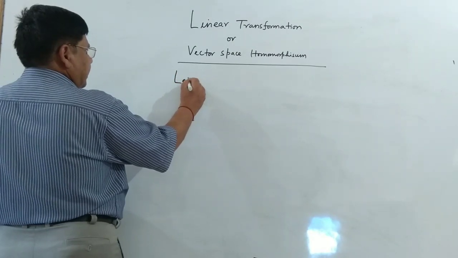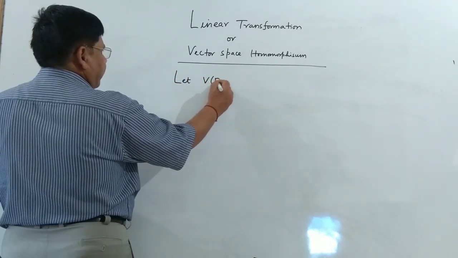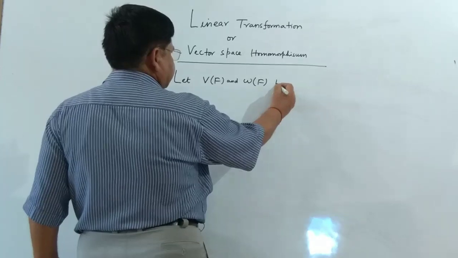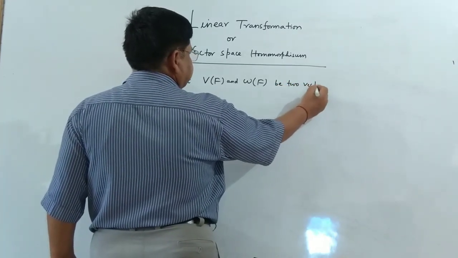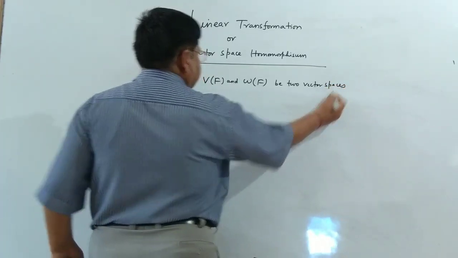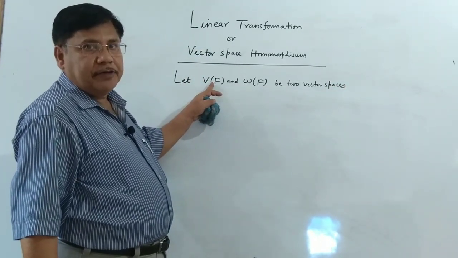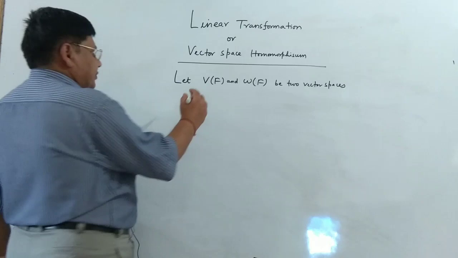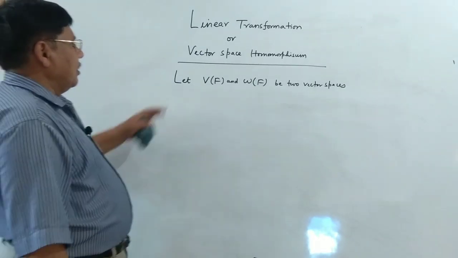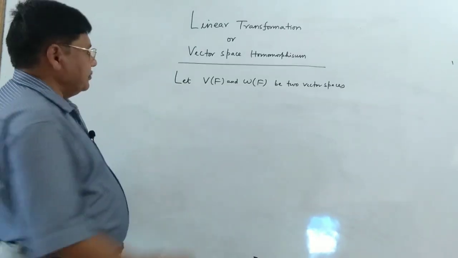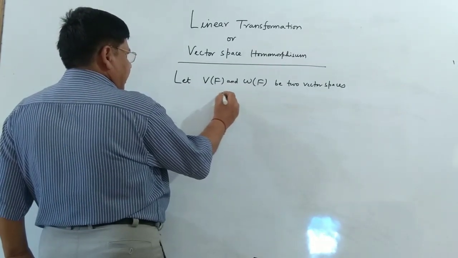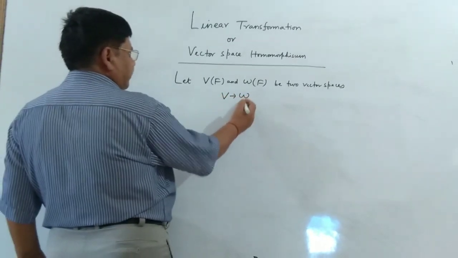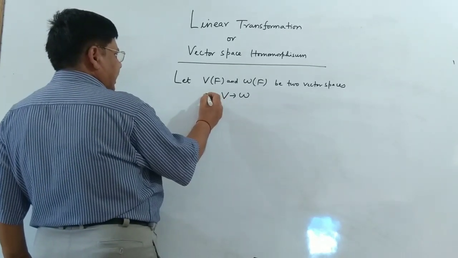Let V(F) and W(F) be two vector spaces defined over the same field F. Then a transformation or a mapping from V to W is called a linear transformation